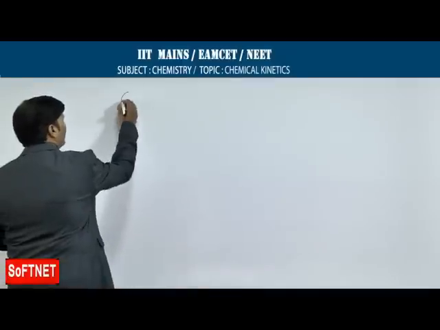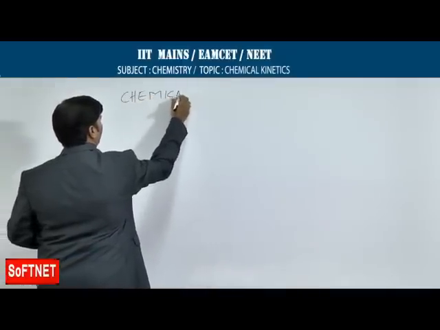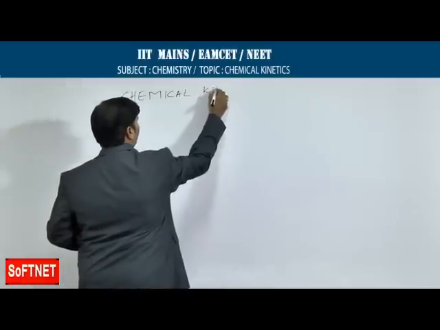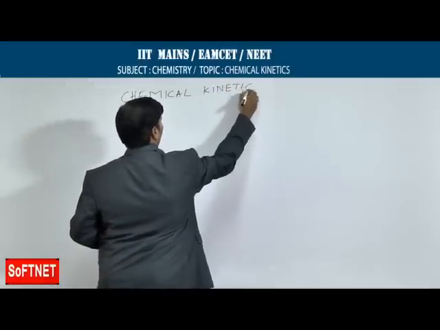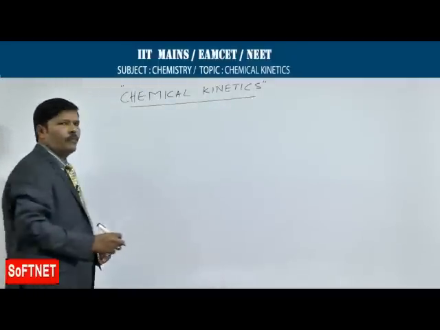Chemical kinetics is a very interesting chapter. Let us put the meaning of chemical kinetics in a simple sense.